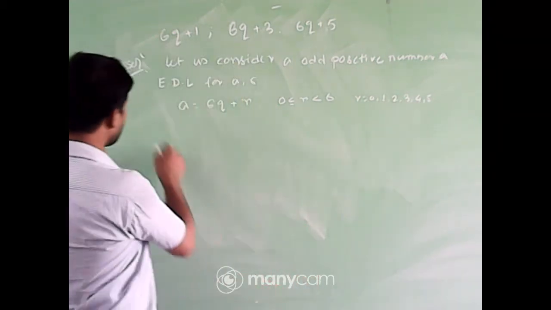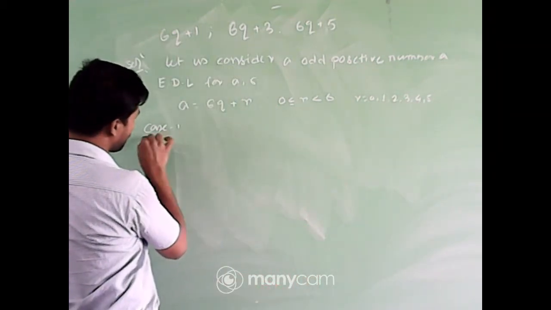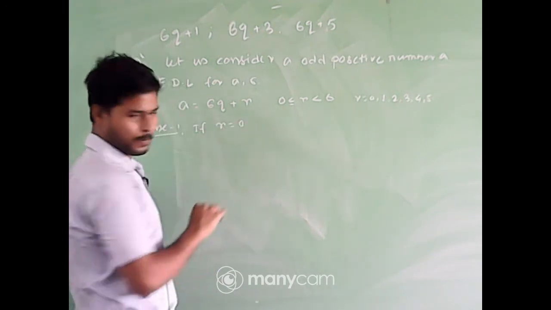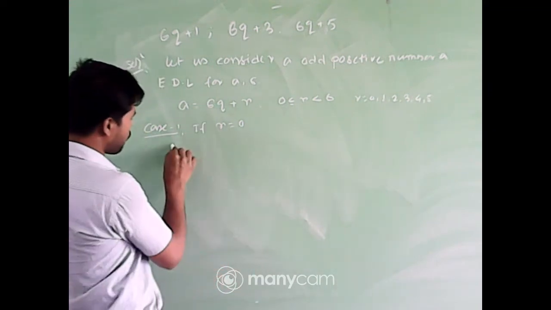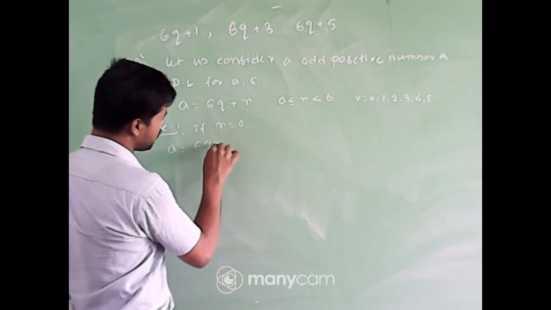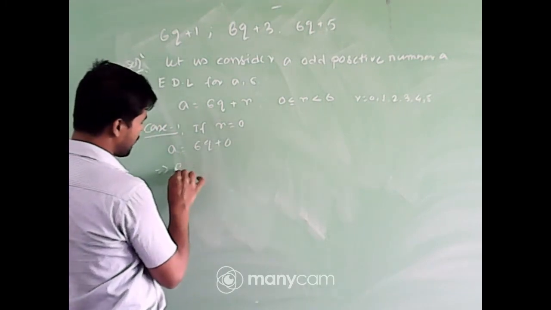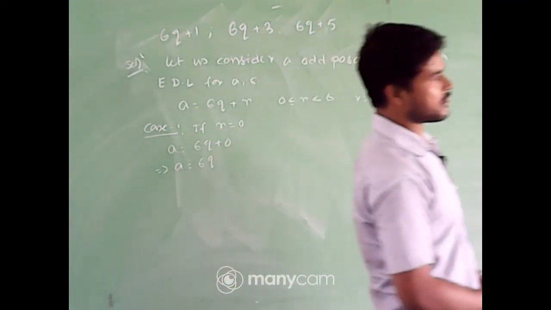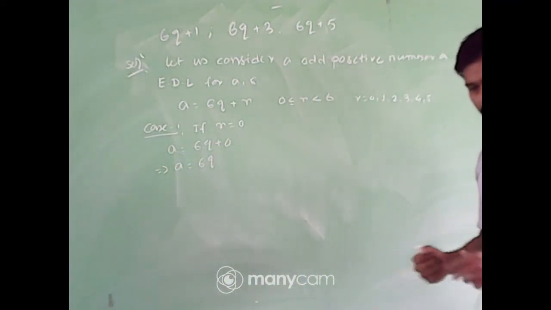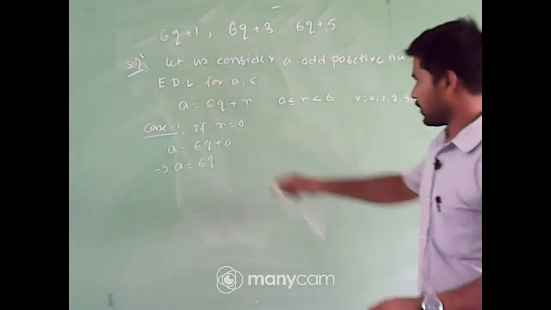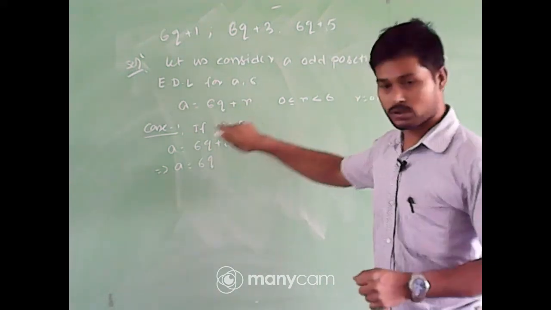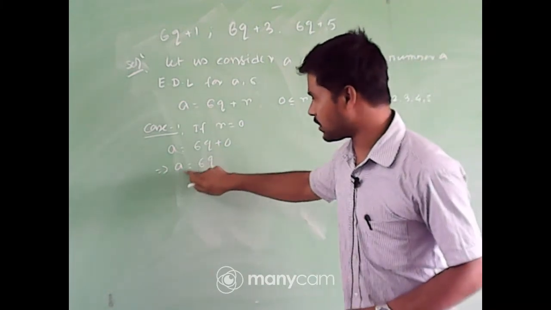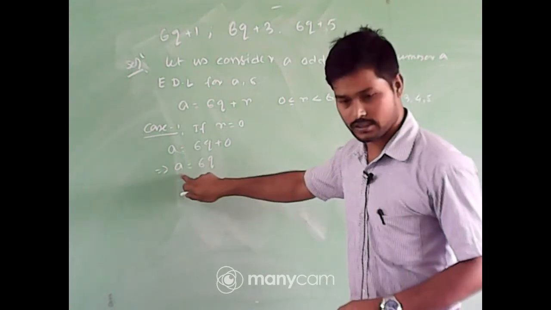So case number 1, if I consider r = 0, put it here. So what will be a? a = 6q + 0, which means a = 6q. Now tell me one thing, whether 6q is an even number or an odd number. Mind it, here q and r both are integers, so it is an even number. That means 6q is an integer, means a is also an even integer.